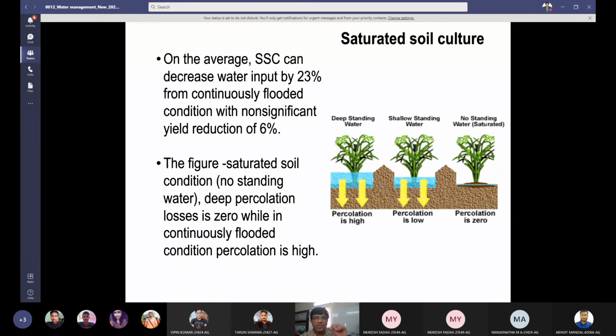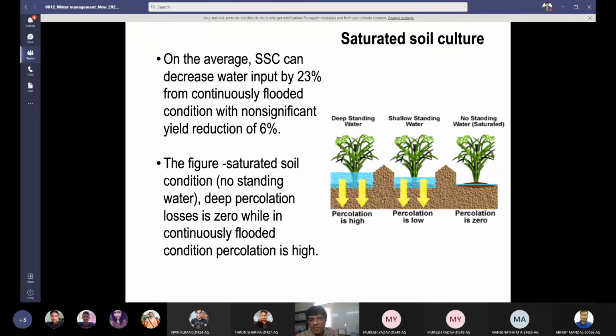On an average, saturated soil culture can decrease water input by 23% compared with continuously flooded soils, with a non-significant yield reduction of 6%. Just a 6% yield penalty may be there, but you can save 23% water by saturated soil culture. But perhaps they have also ignored the weed growth. Weeds will come very heavily under these saturated soil culture conditions.